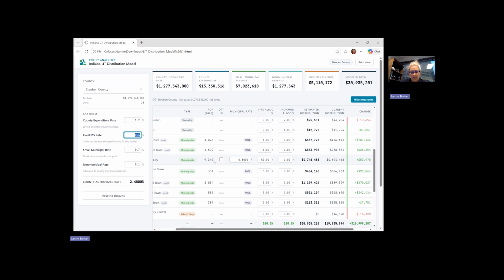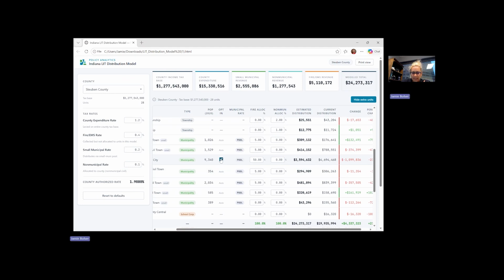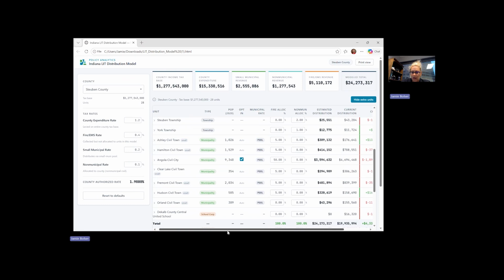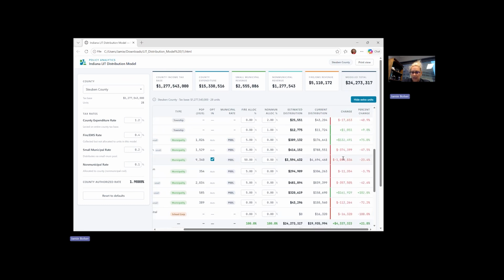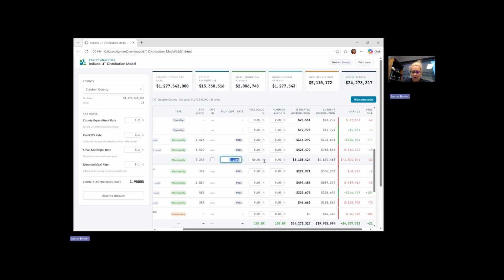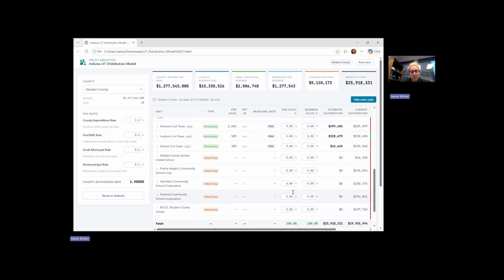However, this does give you that flexibility to say, even if the small municipality rate is 0.2, what that would look like, how you could redistribute the fire EMS portion. And you can see in some of these examples, if the county council adopts a 0.2 rate and Angola opts in, they still would not be made whole at a 0.2 rate. So that's going to give Angola something to think about on what their goals are as far as being revenue neutral as well. But it allows so many different options, but we did want you to be very mindful as you're working through those options.